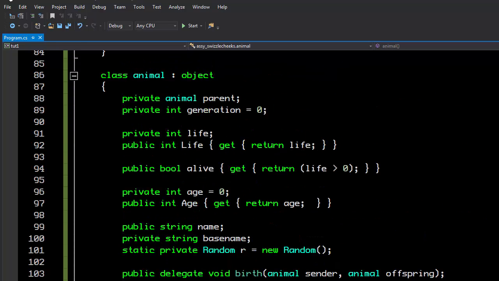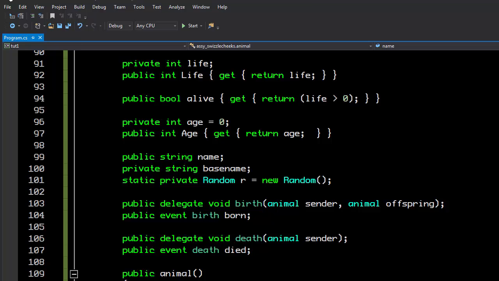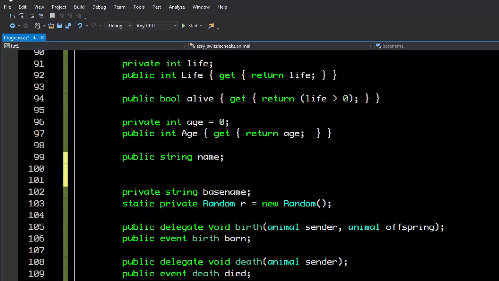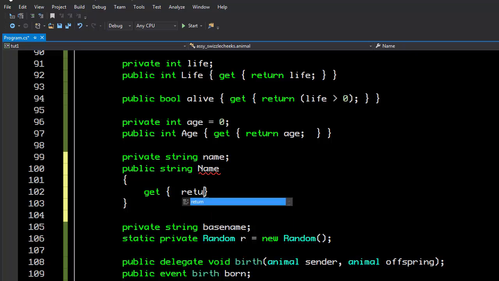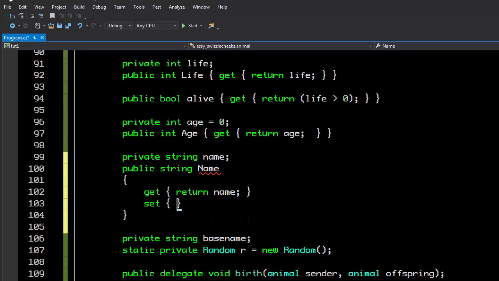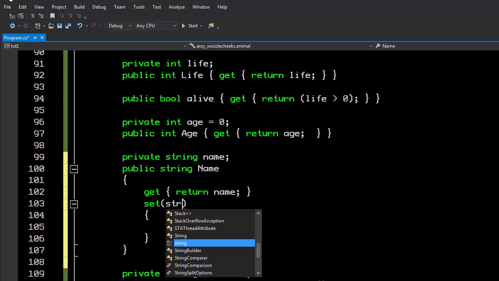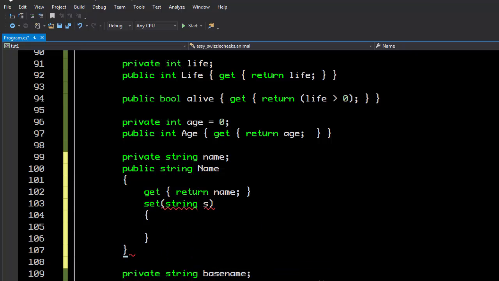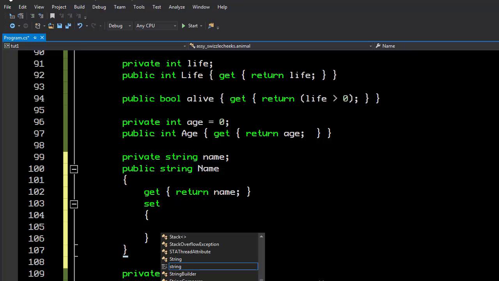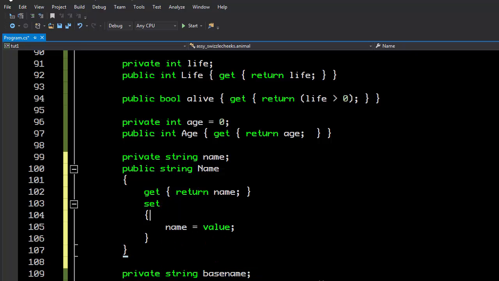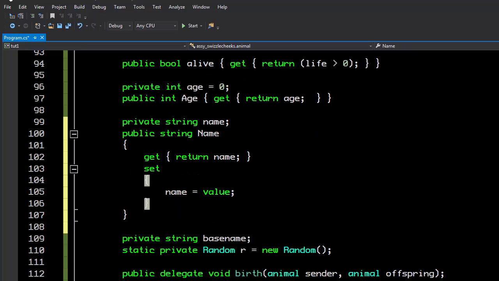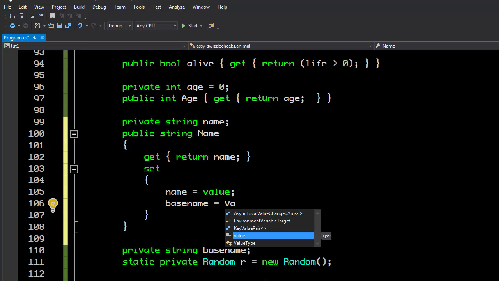So here's another great opportunity to use a variable, a property. This should be private. The name should be public. And what we're going to do here is a get, which is going to return, obviously, the name. And we're going to do a set, which is going to set the actual value. So we're going to take a string, and, oh, I'm sorry, I forgot. I guess you don't need to declare the value. Is that how that works? Yeah, apparently that's how that works. But what I want to do is I want to say base name equals value as well.